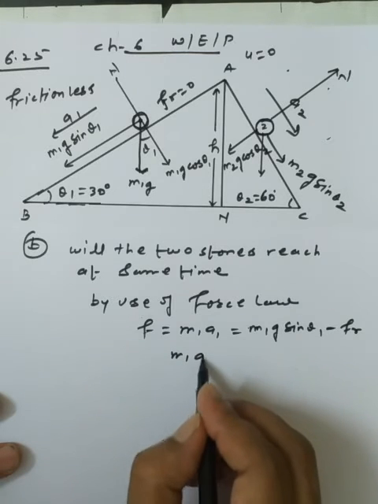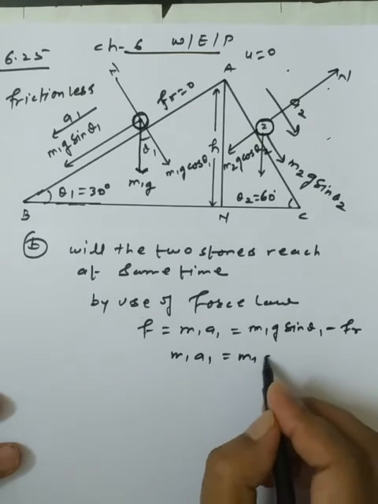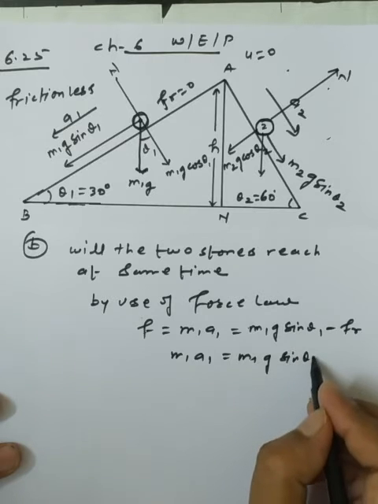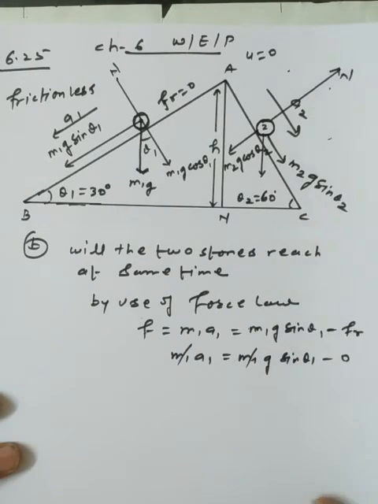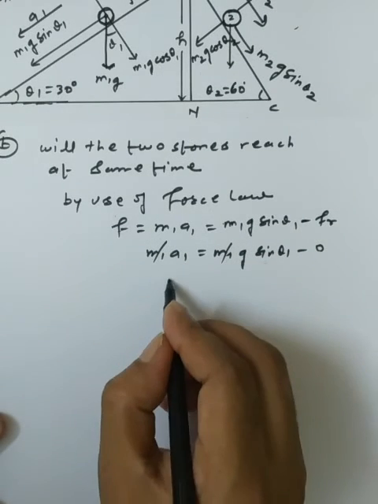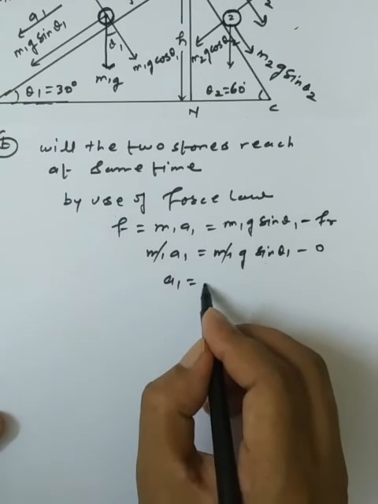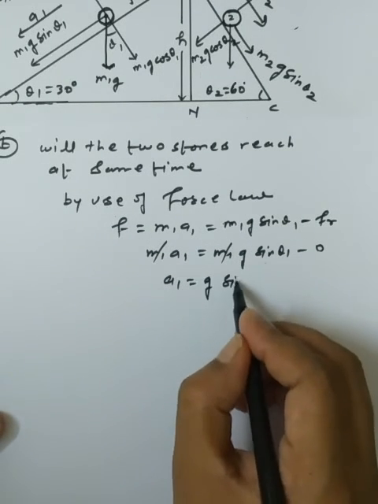So m1 a1 is equal to m1 g sin theta 1 minus 0. Cancelling the masses m1, we get the acceleration a1 equal to g sin theta 1.